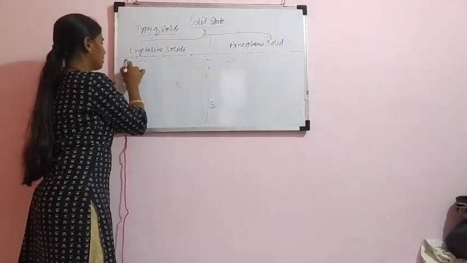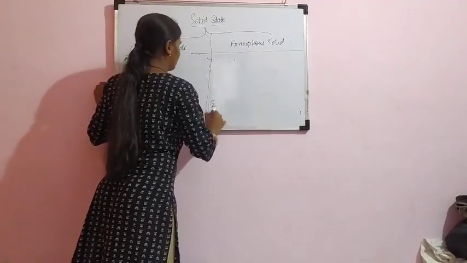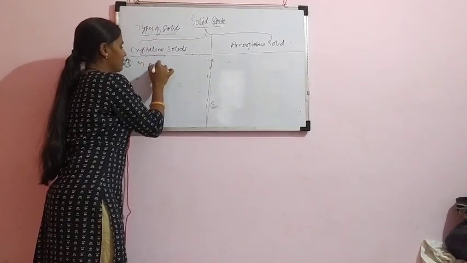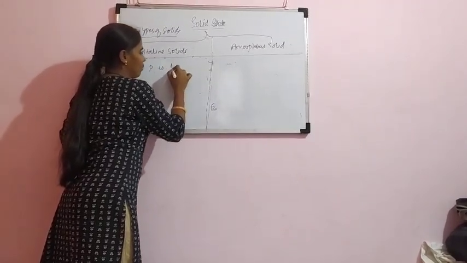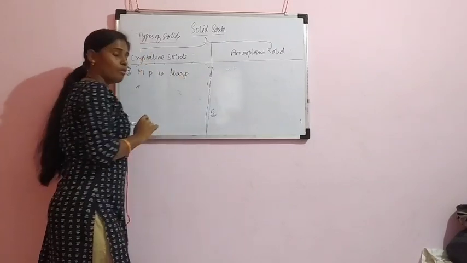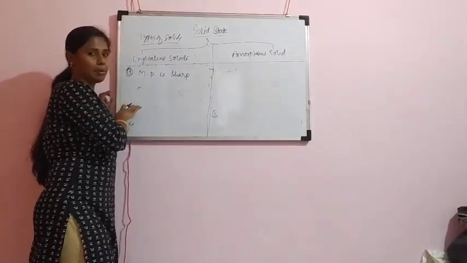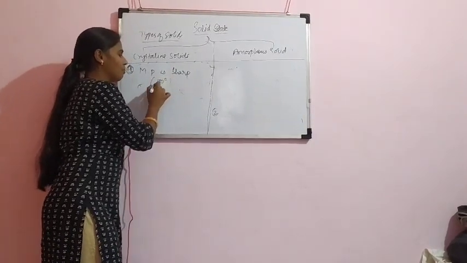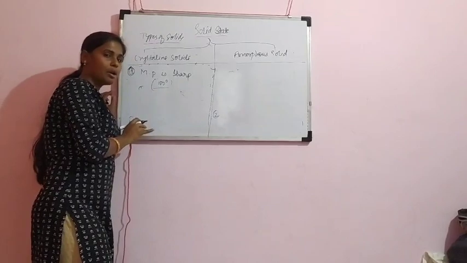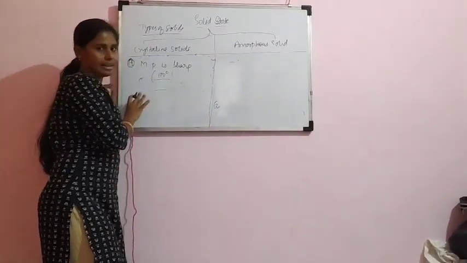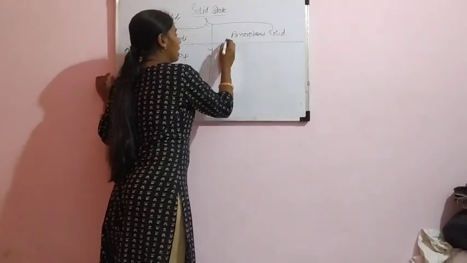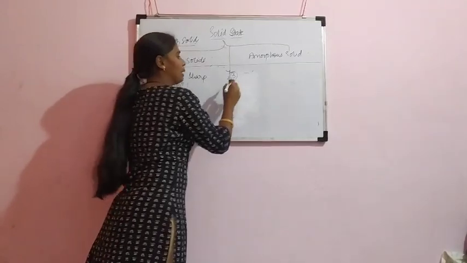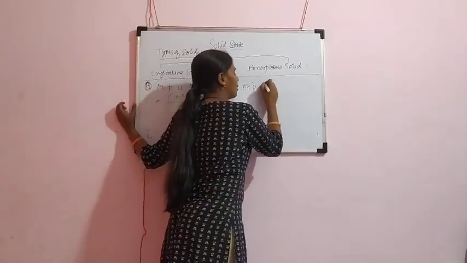Next, the third difference is the melting point is sharp. In crystalline solids, the melting point is very sharp. For example, if any compound or any solid is melting at 100 degrees Celsius, it will sharply melt at 100 degrees Celsius only. But whereas in amorphous solids, the melting point is not sharp.